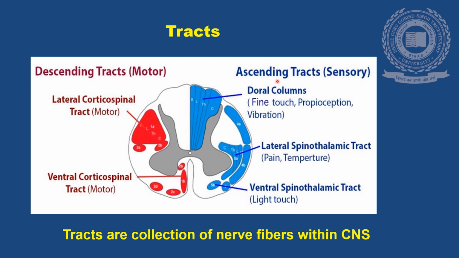Sensory tracts are the ascending tracts to carry the sensory modalities like touch, proprioception, vibration, pain and temperature. The general sensation of the body will be carried by ascending tracts. So tracts are the fiber bundles present within the central nervous system.